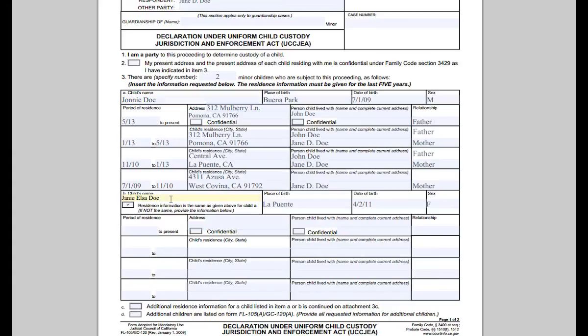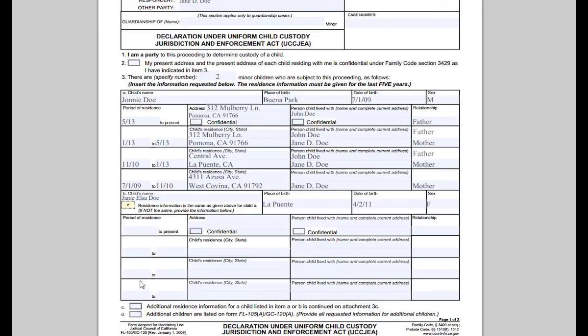Now, the reason why we put the oldest child up first is because down here, if all the children have lived together at the same locations throughout the years, we just need to check this box right here, and leave the rest of the lines blank. This box means that the residence information is the same as the child above, and saves us the trouble of filling out the rest of the lines for the second child.